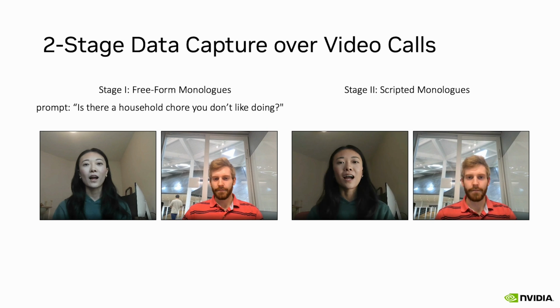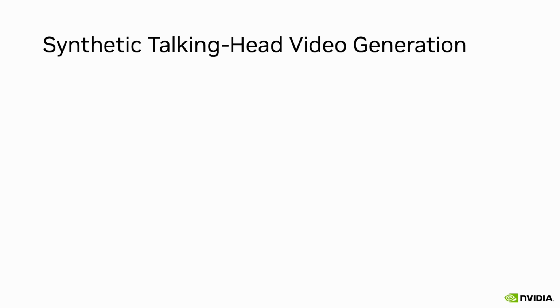Having the same subject speak in both stages is another unique property of our dataset. It allows for a rigorous evaluation of avatar fingerprinting, since now the model needs to rely on how a person talks rather than on what's being said and the context of the video. Lastly, to generate synthetic videos, we apply 3 state-of-the-art generators to the captured data, resulting in a large dataset of more than 650,000 synthetic talking head videos.